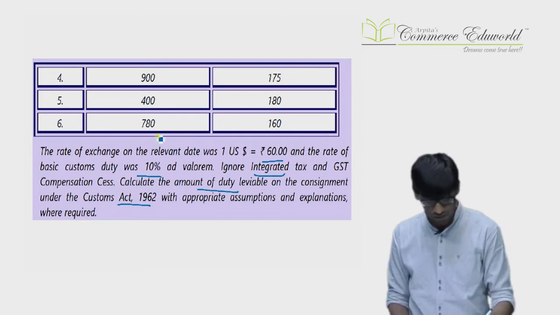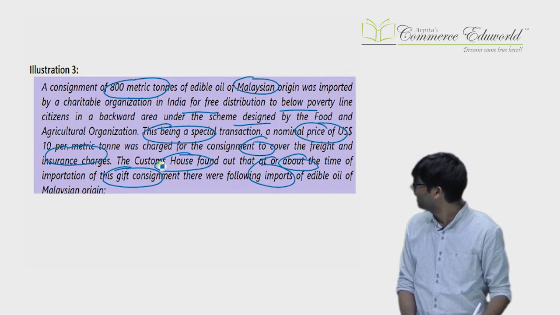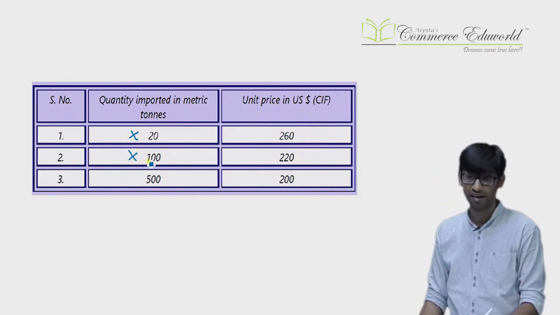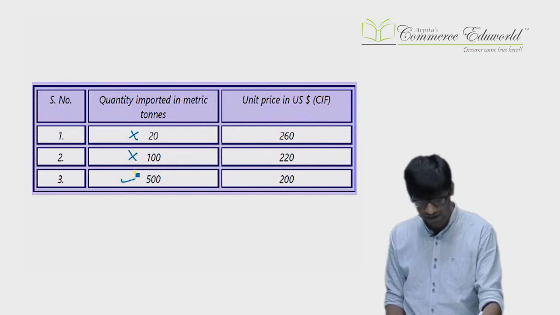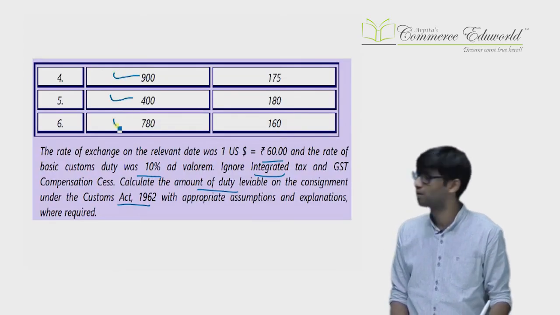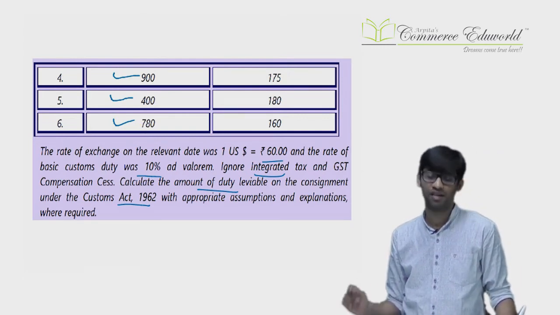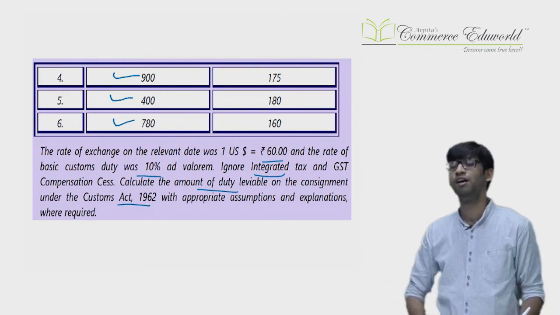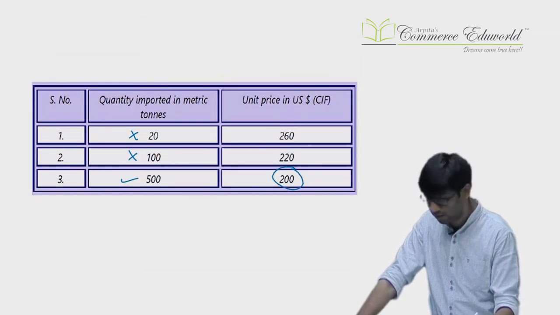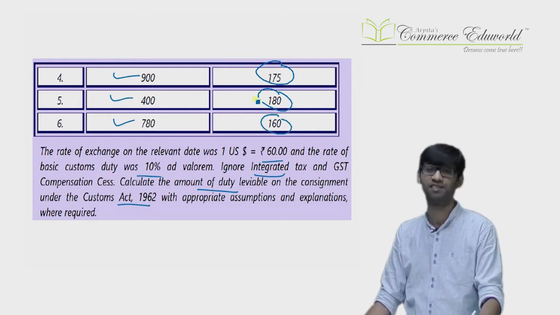So we have many identical goods. We have imported over here 800 metric tons. So identical goods: 20 cannot be considered as identical, 100 cannot be considered as identical. It should be near. 500 can be considered as identical, 900 can be considered as identical, 400 can be considered as identical, 780 can be considered, near about is fine. So there are many identical prices available. Further, as per rule 4, if you have many identical prices available, the lowest of all will be taken. What is the lowest? Over here you have 200, then the price is 175, 180, 160. Lowest is 160, so 160 will be the assessable value.